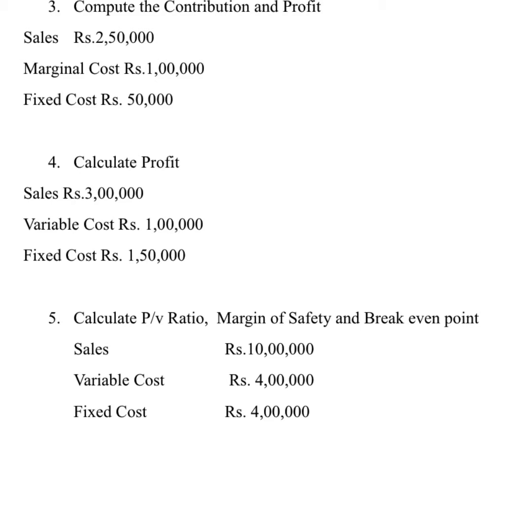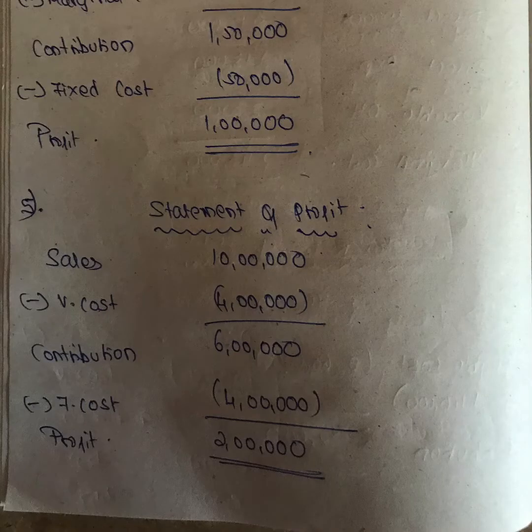Now we will see the solution, girls. So PV ratio, margin of safety and break even point. Your first step is statement of profit, right? Sales is 10 lakhs minus variable cost is 4 lakhs, that gives a contribution of 6 lakhs, minus fixed cost is 4 lakhs, so your profit is 2 lakhs.